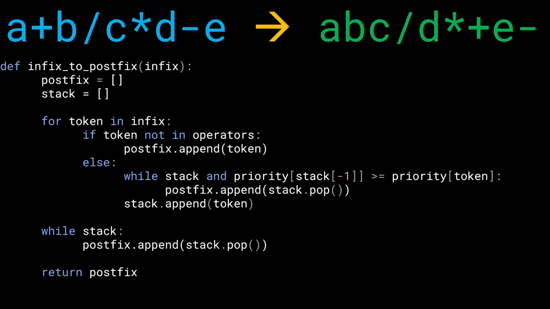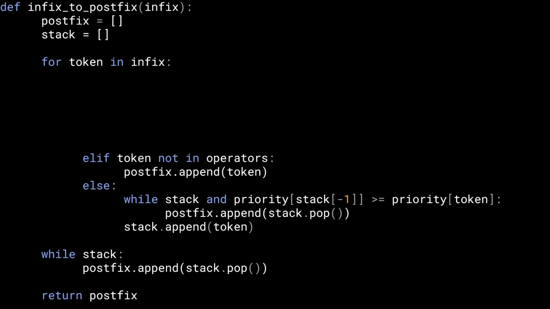But now I ask you the question: is it possible to somehow include brackets as well? Because look at the inputs. We have never talked about brackets up till now. We've only talked about operands and operators. What if there are brackets? All right, let's go ahead and write some more code. Since brackets are of higher priority, since in the BODMAS rule we always take care of brackets first, let's handle the cases of brackets in the first two conditions.